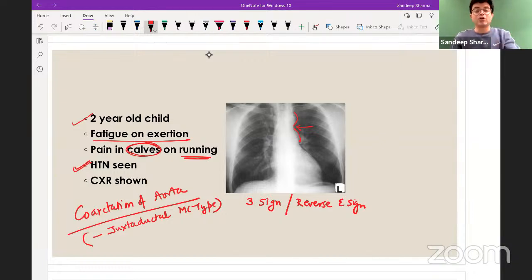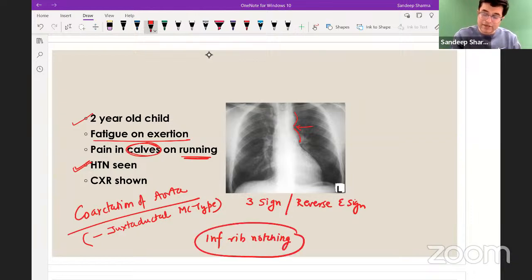Remember that inferior rib notching can occur in coarctation, but it appears after 10 years of age. So remember, inferior rib notching is seen less these days, which occurs due to collateral development, appears at or beyond 10 years of age. Most of the coarctation these days, they are diagnosed before 10 years and you do surgery. So now inferior rib notching is not commonly seen in these patients.